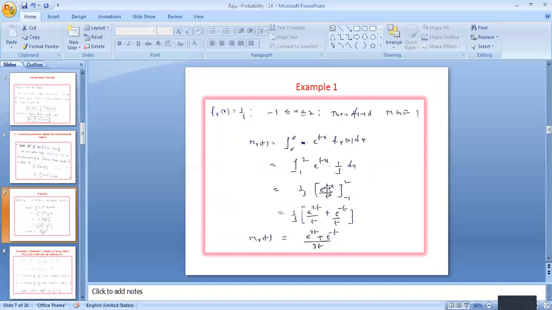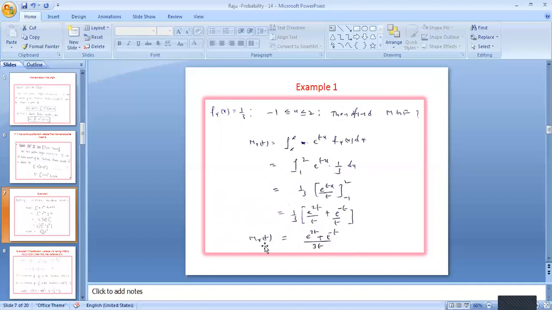Therefore 1 by 3 into e^(tx), the integration of e^(tx) with respect to x is e^(tx) by t. The limits are -1 to 2. Substituting the limits, 1 by 3 [e^(2t) by t plus, minus of minus means plus, e^(-t) by t].